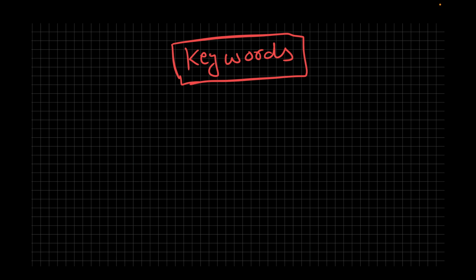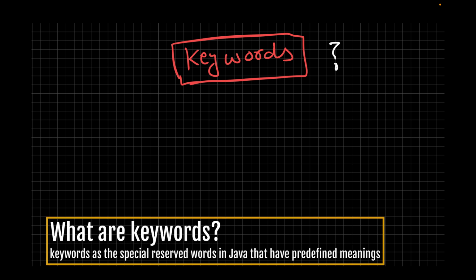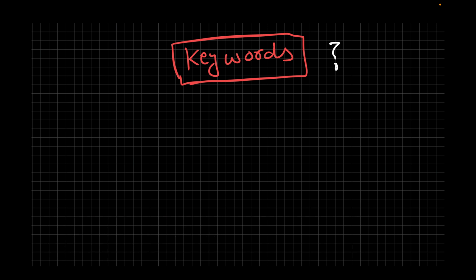In this lesson, I'm going to talk about a very interesting topic, which is the keywords in Java. All right. Now the basic or fundamental question is, what are keywords and why do we call them keywords? Think of keywords as special reserved words in Java that have a predefined meaning, which means their meanings are already built into your JVM or your compiler, and your compiler, JVM or JRE understands those in specific ways.